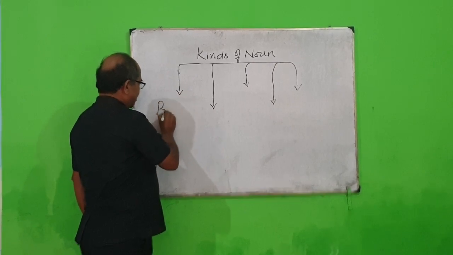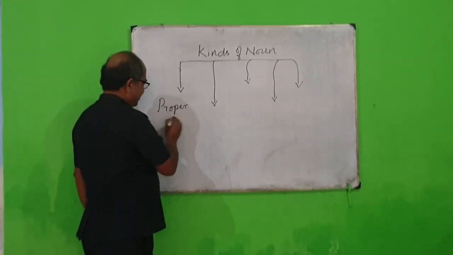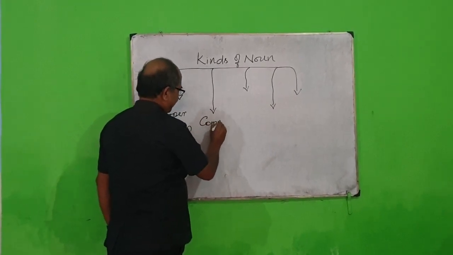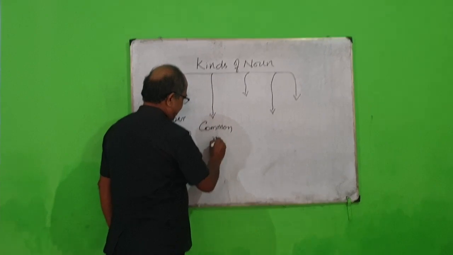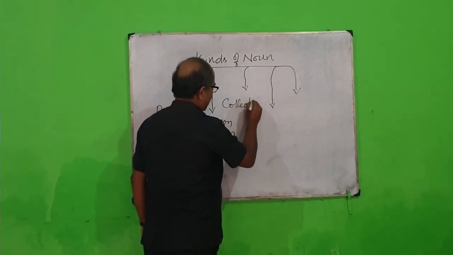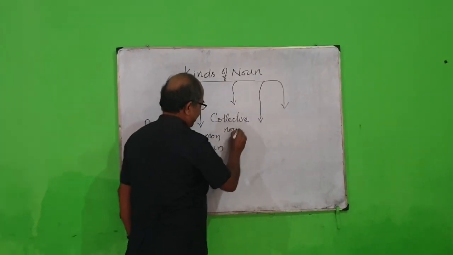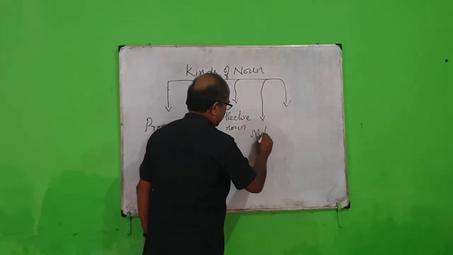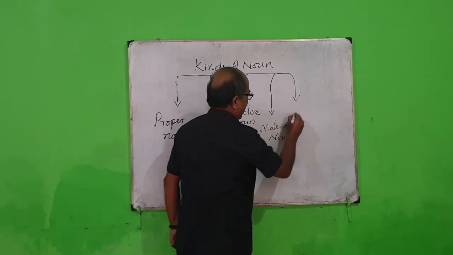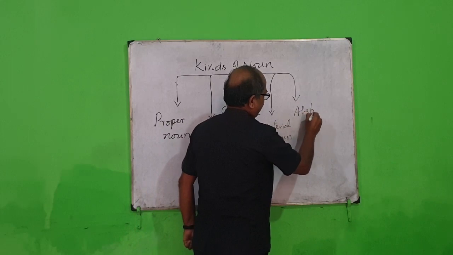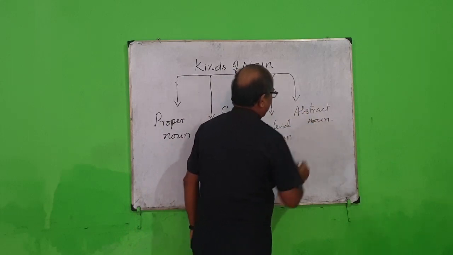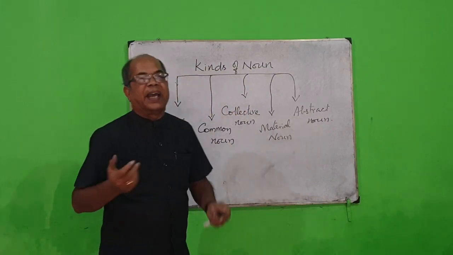They are proper noun, common noun, collective noun, material noun, and abstract noun. So, nouns can be divided into 5 kinds.